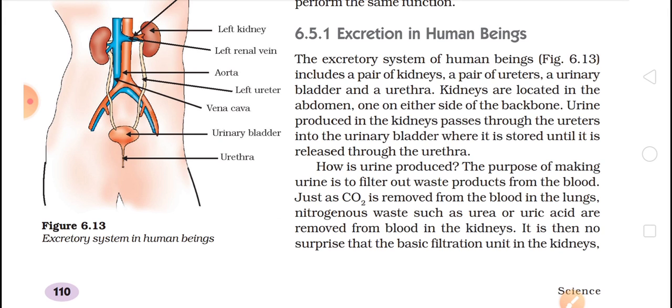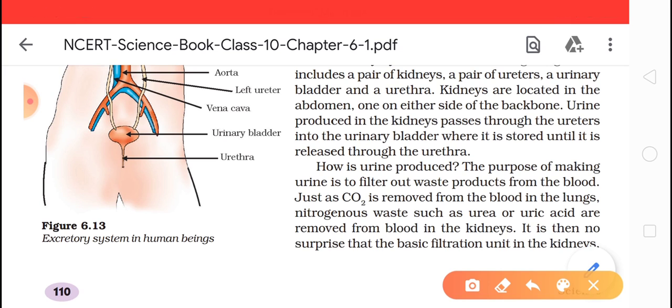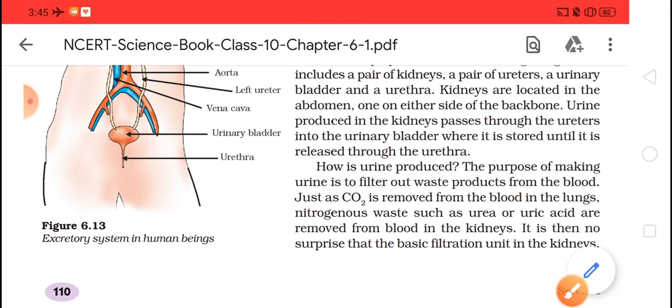Okay, so the waste that they are talking about, this I have explained to you. What have I explained? I have explained that carbon dioxide is a gas, and this carbon dioxide is removed with the help of lungs. Our body doesn't require this carbon dioxide, so it is a waste. So it is removed. Likewise, this excretion should be removed, or the waste material should be removed.